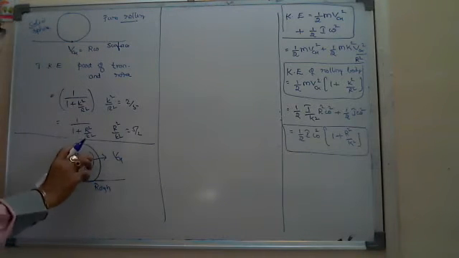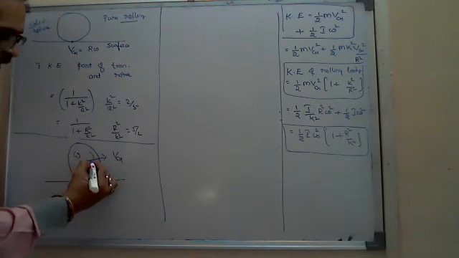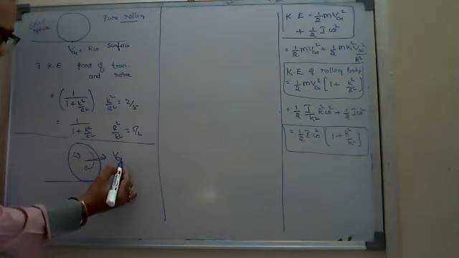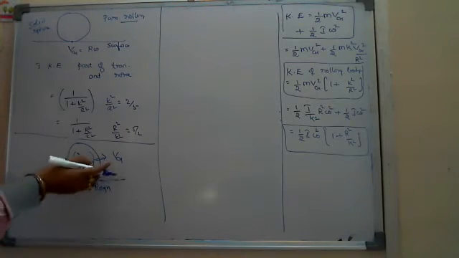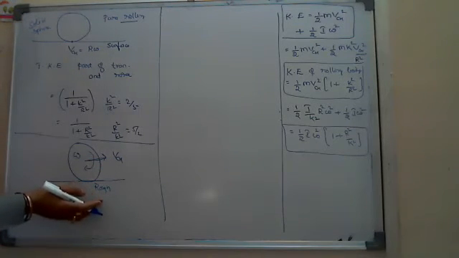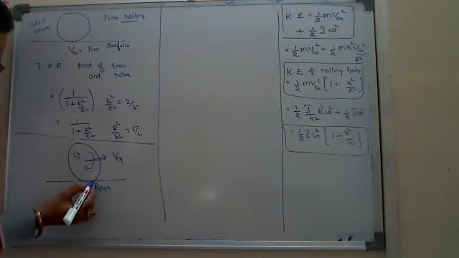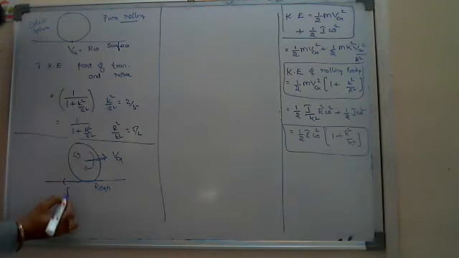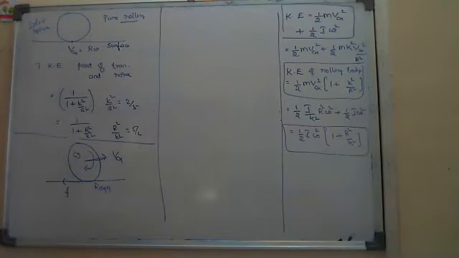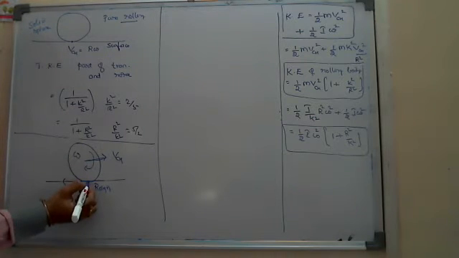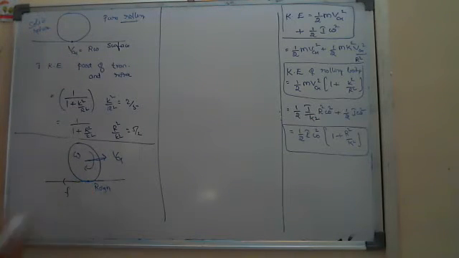So look, translatorily it is having some velocity towards the right. Generally, what is the property of friction? It tries to reduce the velocity. That's why friction will act in the opposite direction here. But the particles at these points are momentarily at rest. There, what he is asking is the friction.